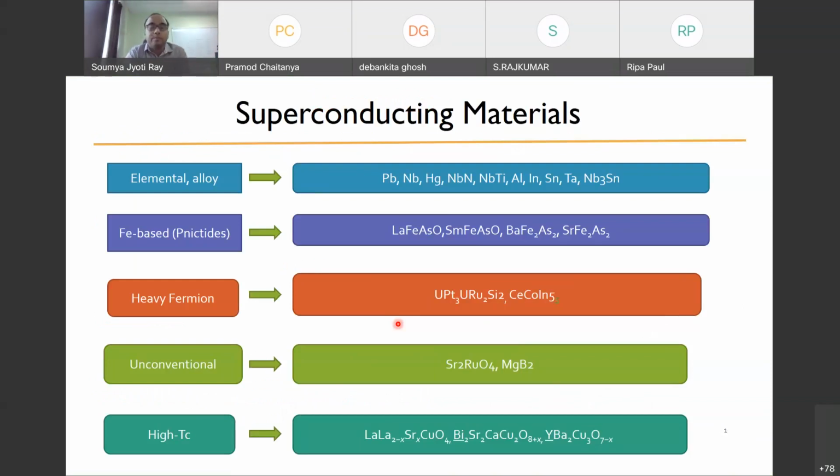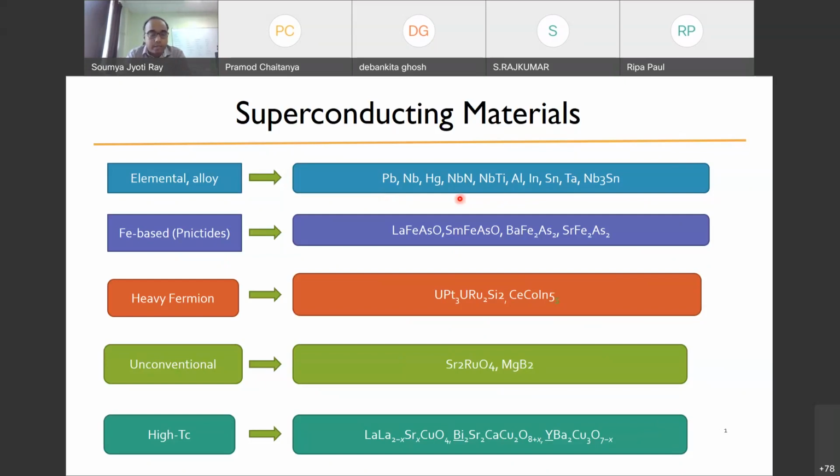So now we'll look into the types of superconducting materials. In the earlier days, the superconductors which were discovered were mostly elemental, or let's say alloys. These are like lead, niobium, mercury, aluminium, indium, tin, tantalum, things like that. And later on, people found that niobium is also superconducting. These usually have a TC either below 10 Kelvin or around 10 Kelvin.